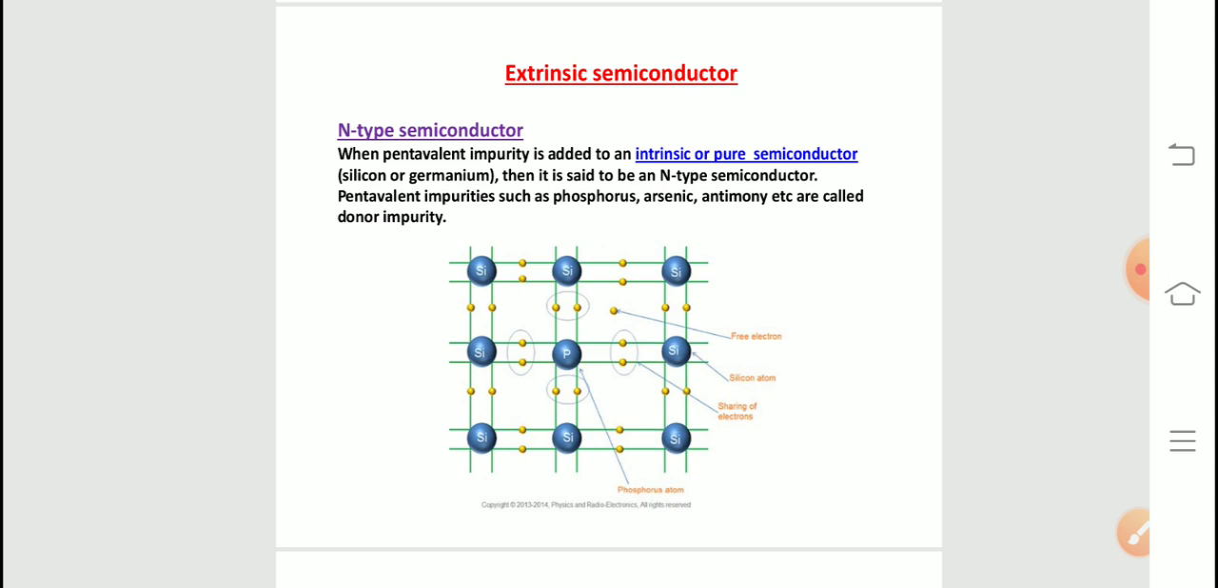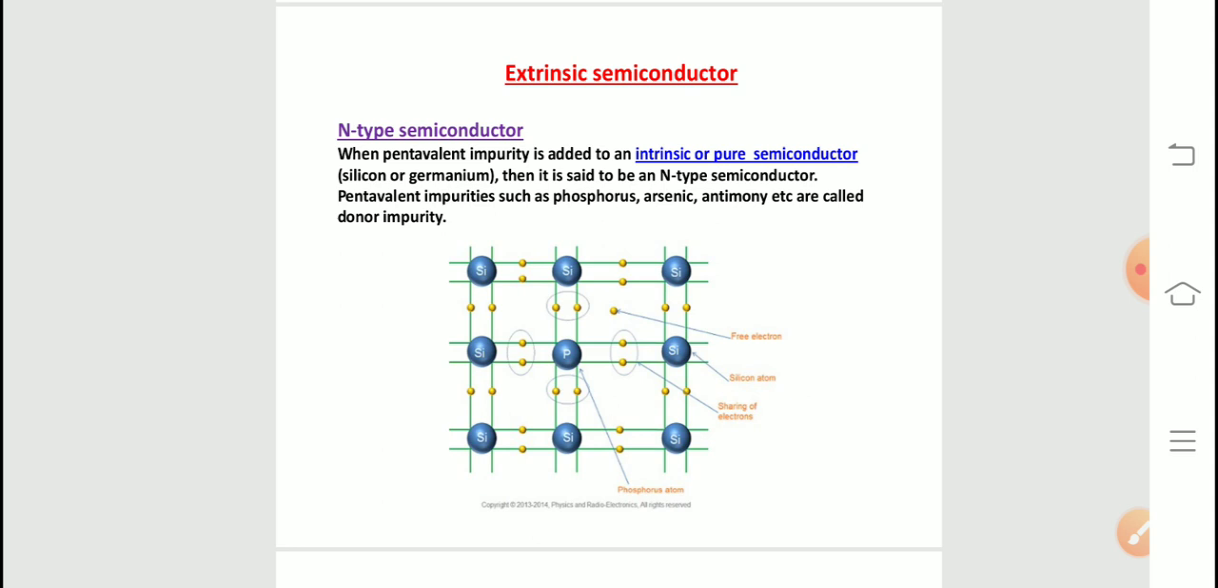Here n stands for negative. When a pentavalent impurity, pentavalent meaning it has 5 valence electrons, is added to an intrinsic semiconductor like silicon or germanium, it is said to be an n-type semiconductor. Examples of pentavalent impurities are phosphorus, arsenic, antimony, etc. Those are called pentavalent donor impurities.